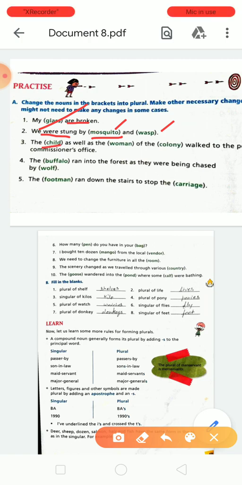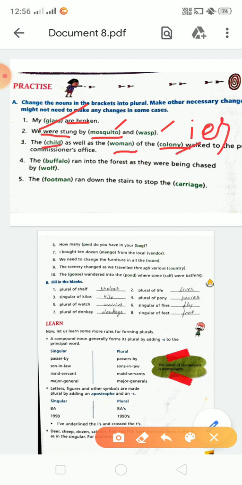Woman: you will remove the a and add e, and it will be the plural of woman. In colony you will remove the y letter and add ies. It will be colonies.